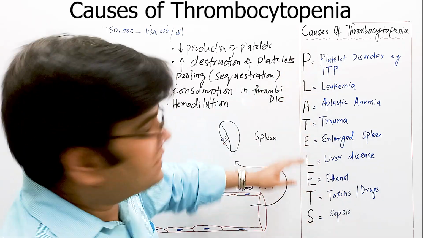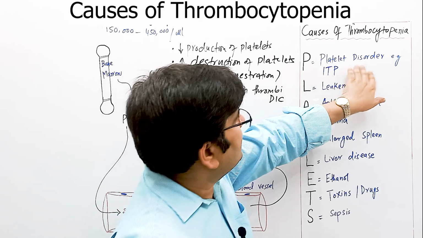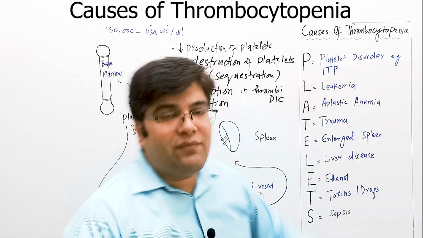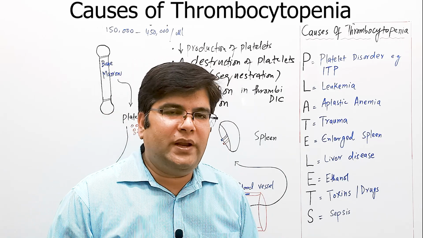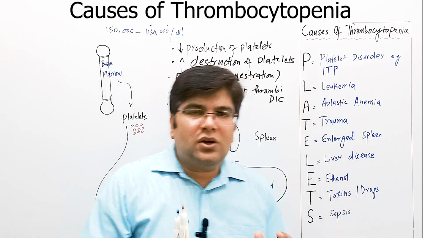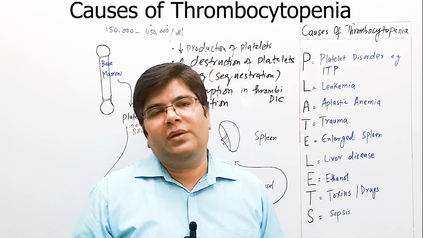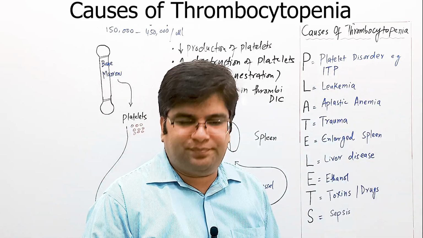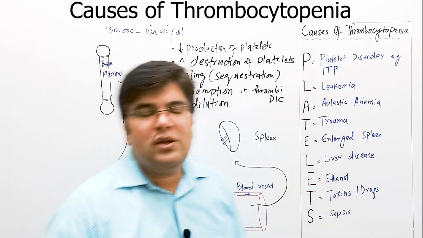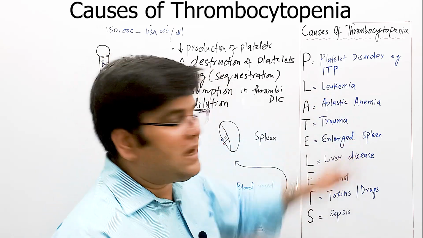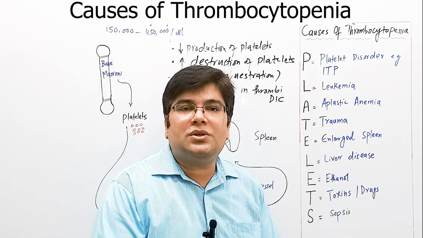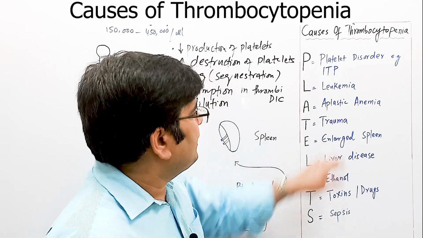So in this mnemonic, the first P is for platelet disorder. For example, idiopathic thrombocytopenia, which is also called immune thrombocytopenia. In this case, the cause is not known in many people, and there is formation of antibodies against the platelets which destroy them. Here L stands for leukemia. So when there is leukemia or some myelodysplastic disorders, not only the platelet production but also the red blood cell and white blood cell production will be decreased.